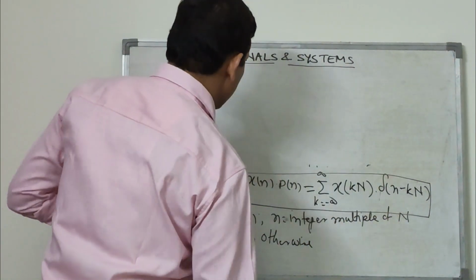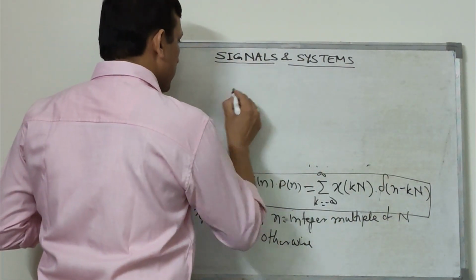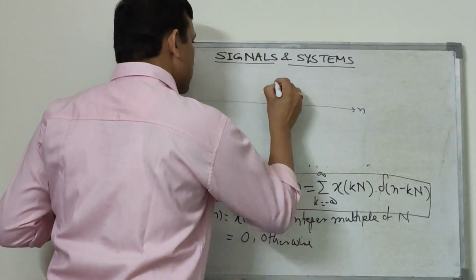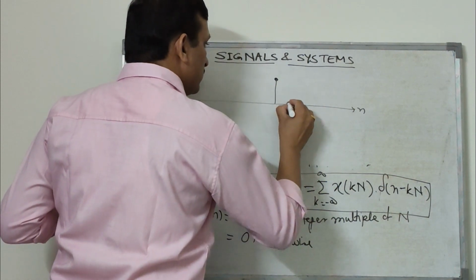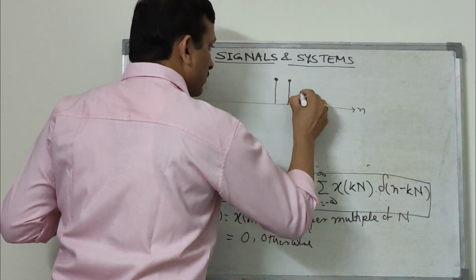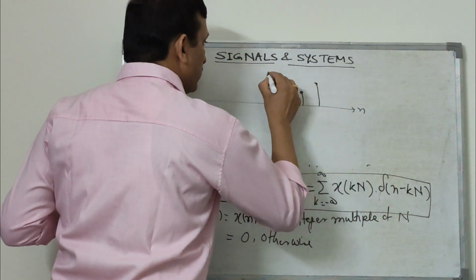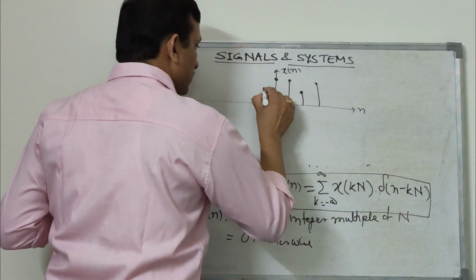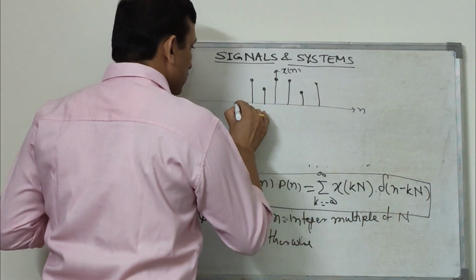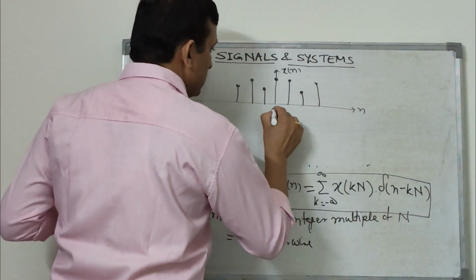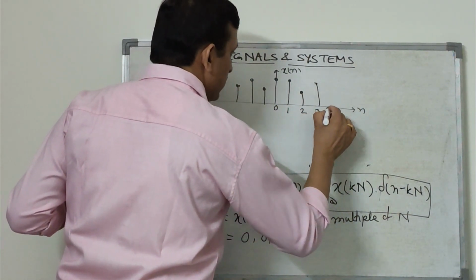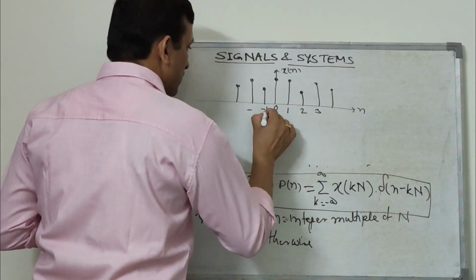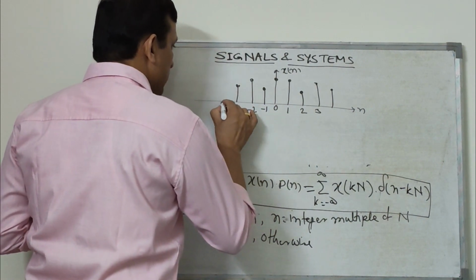Graphically we can see its meaning. For example, this is the value of the x[n] signal, let this be x[n], at 0, 1, 2, 3 and so on, and minus 1, minus 2, minus 3, minus 4 and so on.